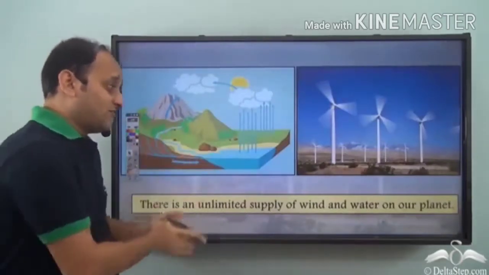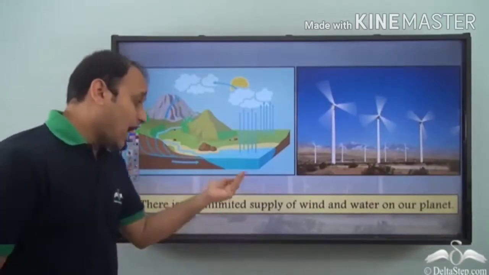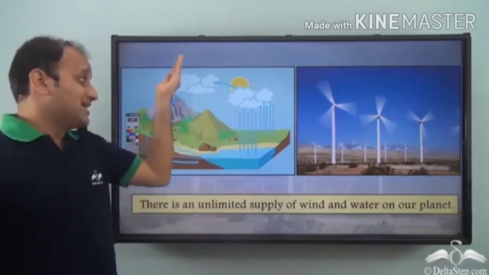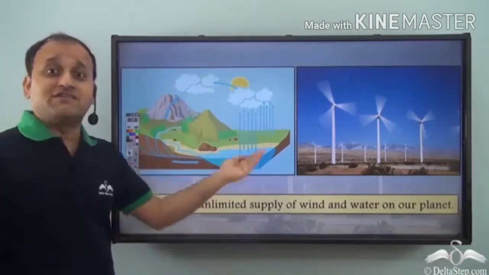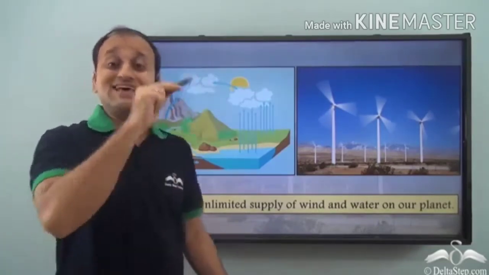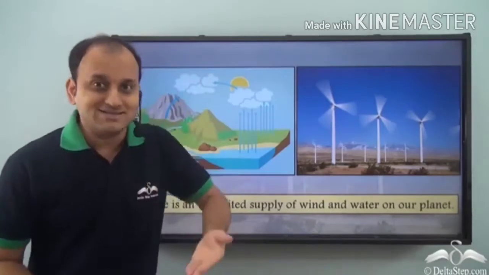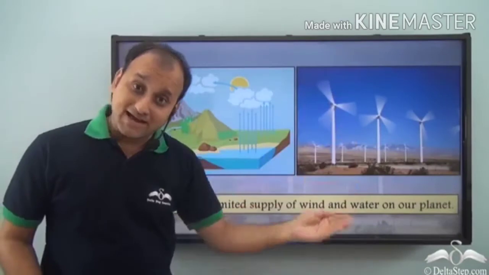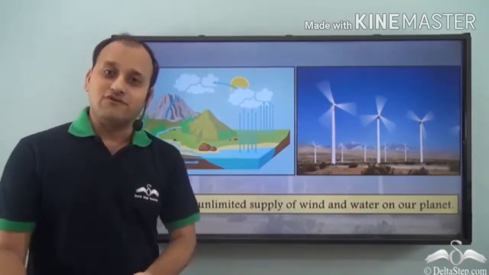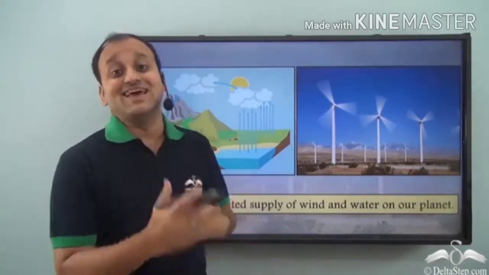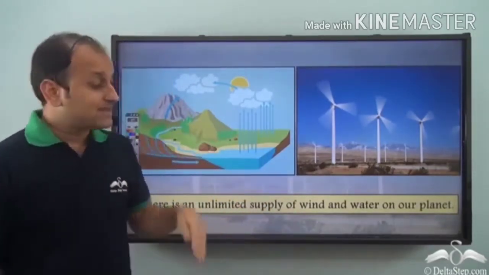In case of water and wind, we know that there is an unlimited supply of wind and water on our planet. Why do I say so? Because water is replenished or renewed in our environment because we have a water cycle. So water keeps on cycling and doesn't get exhausted. It just changes its form and then returns back to the usual liquid form. So the water is always there, so it's inexhaustible.